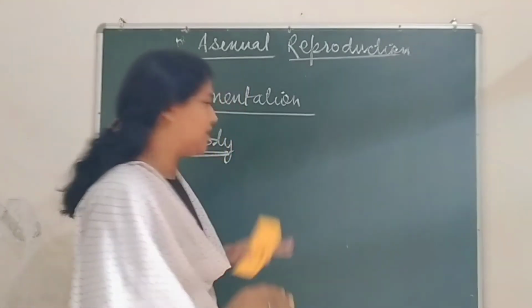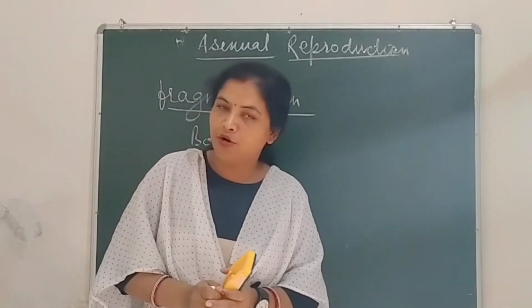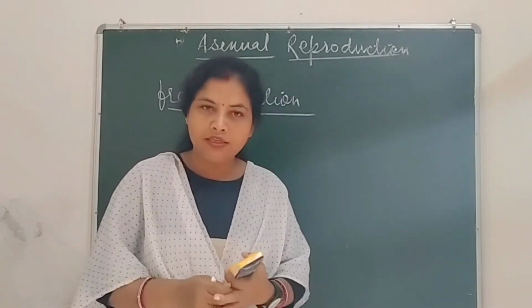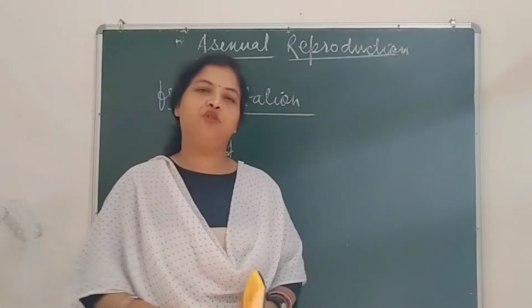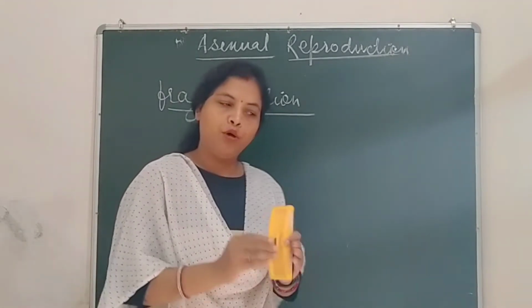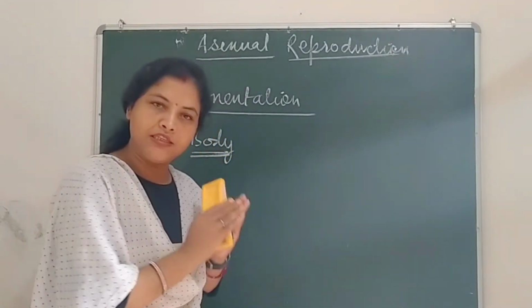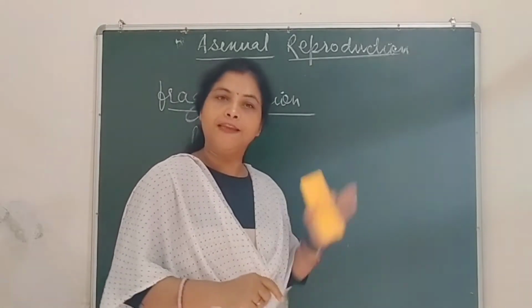They are multicellular but not at tissue or organ system level of organization. ये बहुत ही साधारण से multicellular organisms में ही होता है ये process.